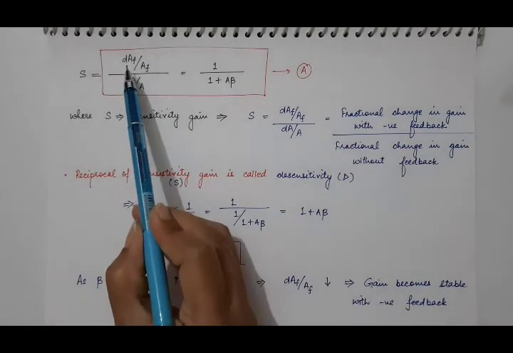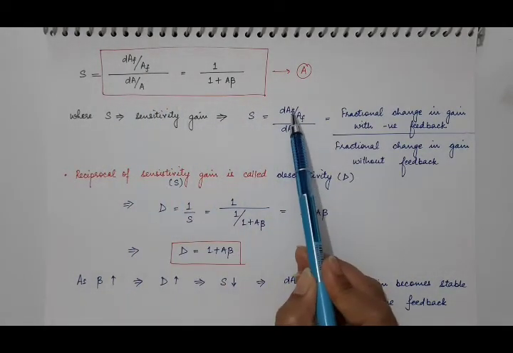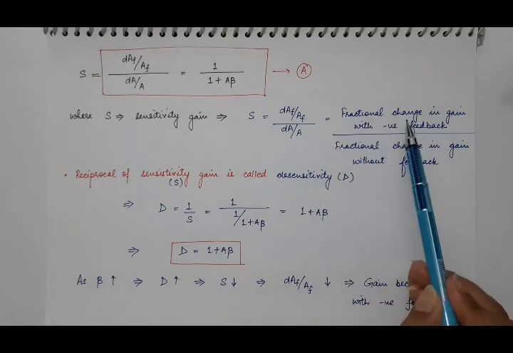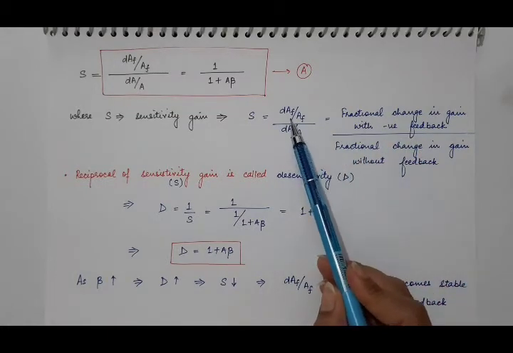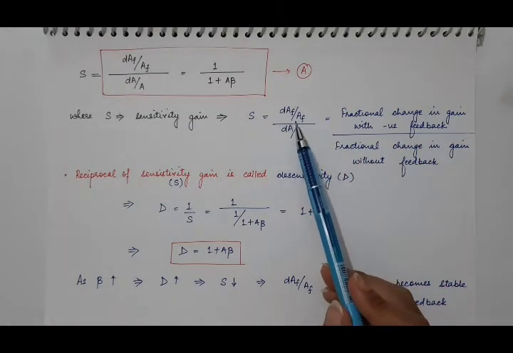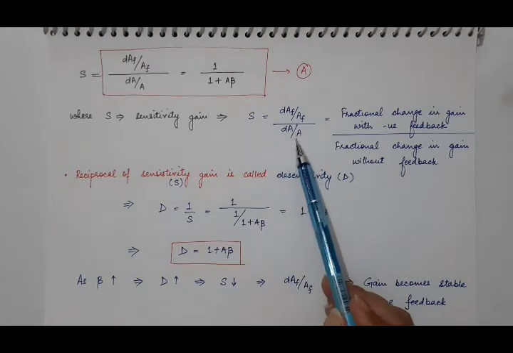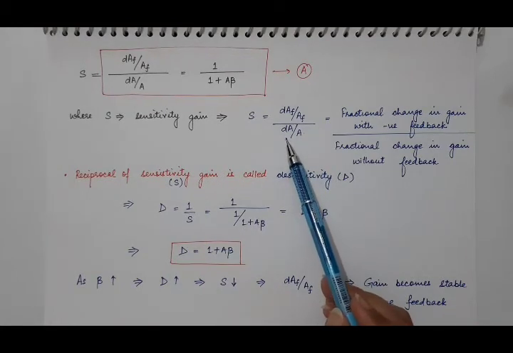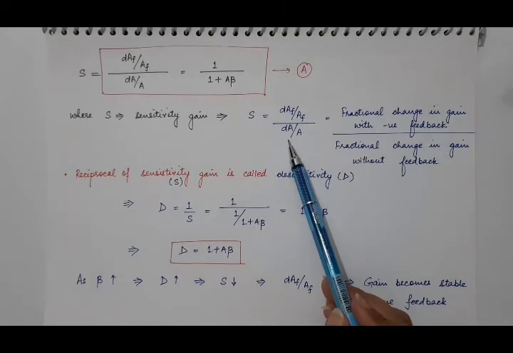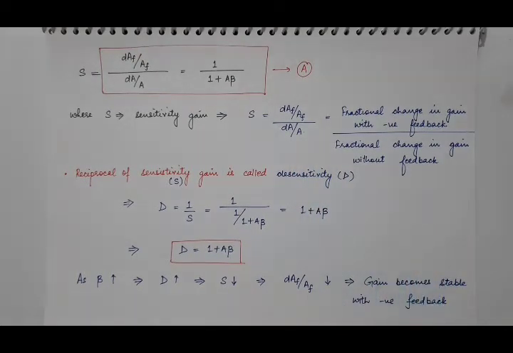What is this dAF by AF? This is the fractional change in the closed loop gain, meaning the fractional change in the gain of the amplifier with negative feedback. And this is the fractional change in the internal gain, or you can say the fractional change in the open loop gain of the amplifier without feedback.